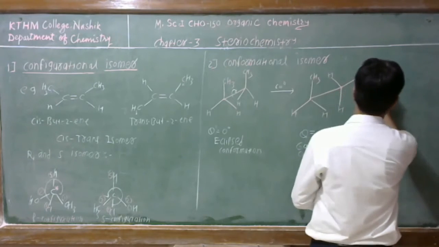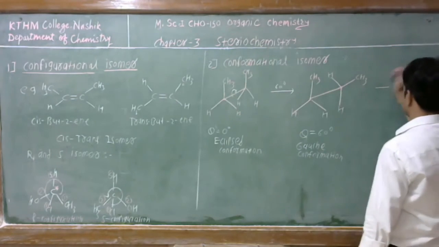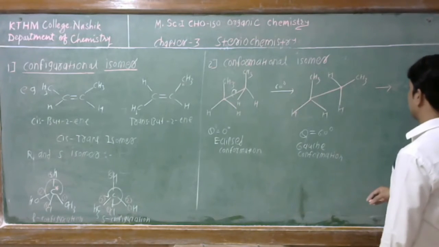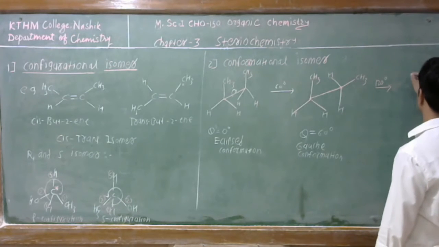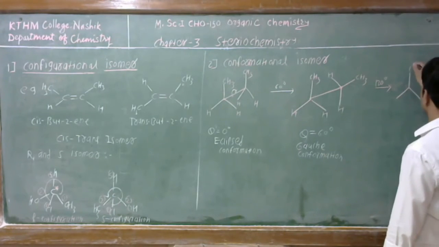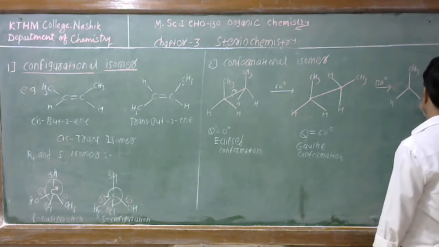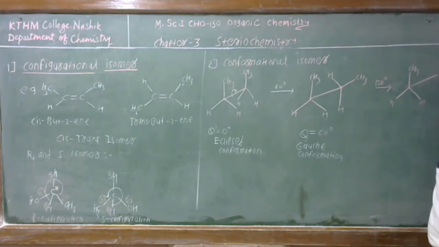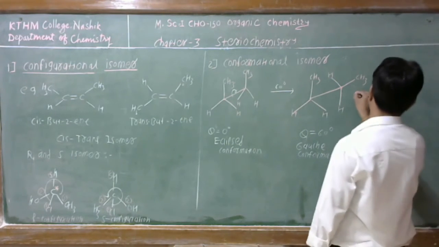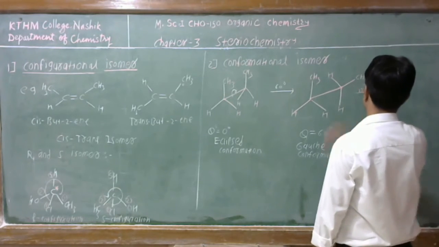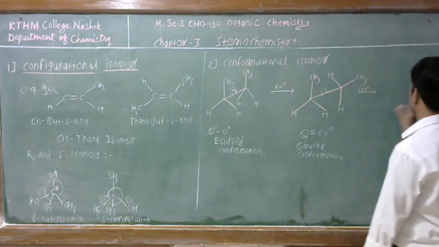Now, again, we rotate this compound by 120 degree. Then two CH3 groups have dihedral angle 180. Then it will be the staggered conformation. See, this is the 120 degree rotation about this carbon-carbon single bond.